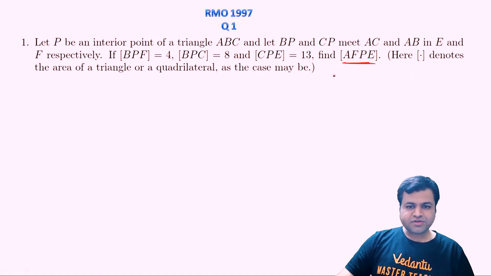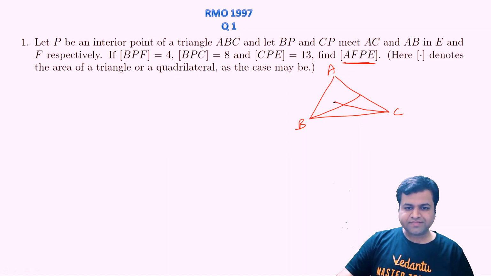So let's first draw the figure. Let's assume this is triangle ABC and P is any interior point, and BP and CP meet AC and AB in E and F. Let's draw any two random lines starting from B and C. Let's assume the point of intersection is P, and BP meets AC in E and CP meets AB at F.